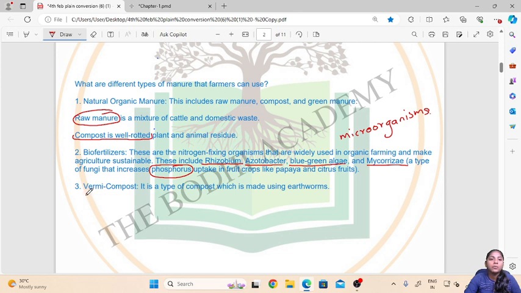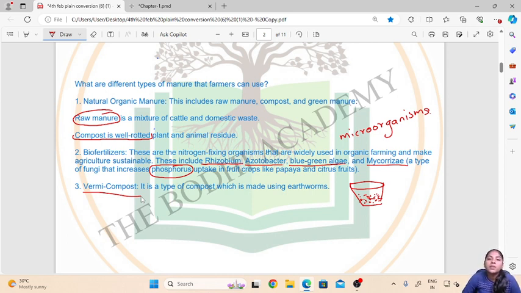Then the third type of manure is vermicompost. As we know and we have learnt in lower classes, it is a type of compost which is made using earthworms. So here in this, the organic waste or the domestic waste is taken in a vessel, and it is added to this vessel, and also cow dung can be added, and then the earthworms are added.